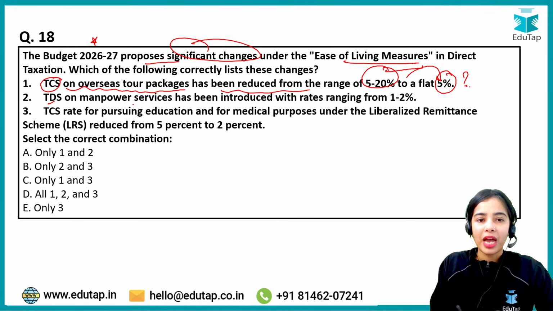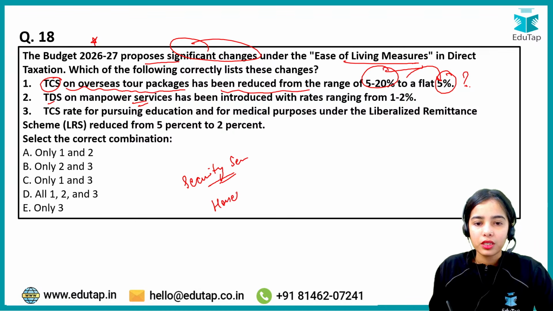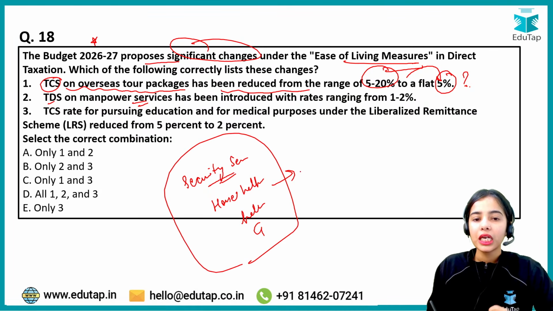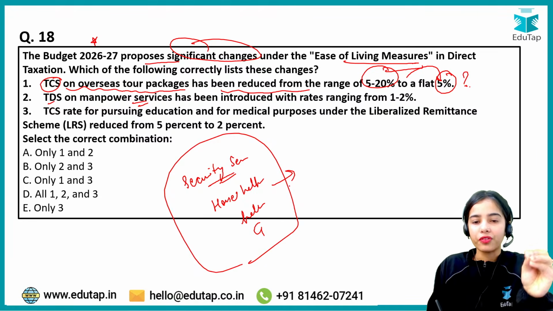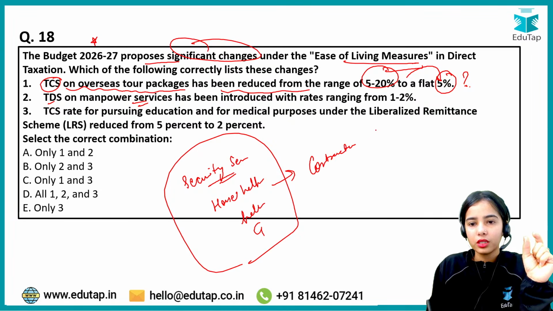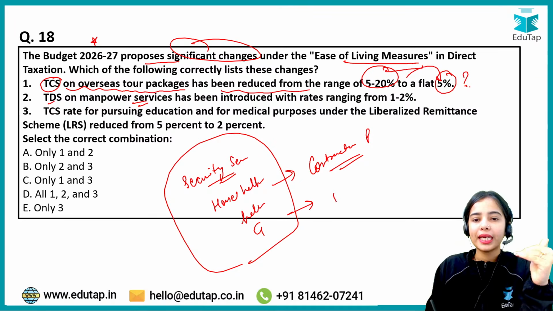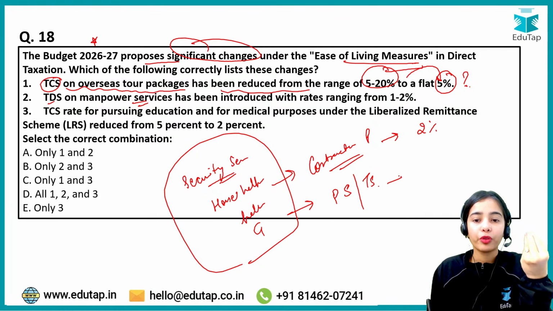The TDS, see, on manpower services like the security services that are provided, or the house help services, or the helper or the gardener services that are provided. Now, some institutions were showing these services as contractual payment, while some others were showing them as professional service or technical service. For contractual payments, the TDS was 2%, while for professional service, the tax deducted at source was 10%.